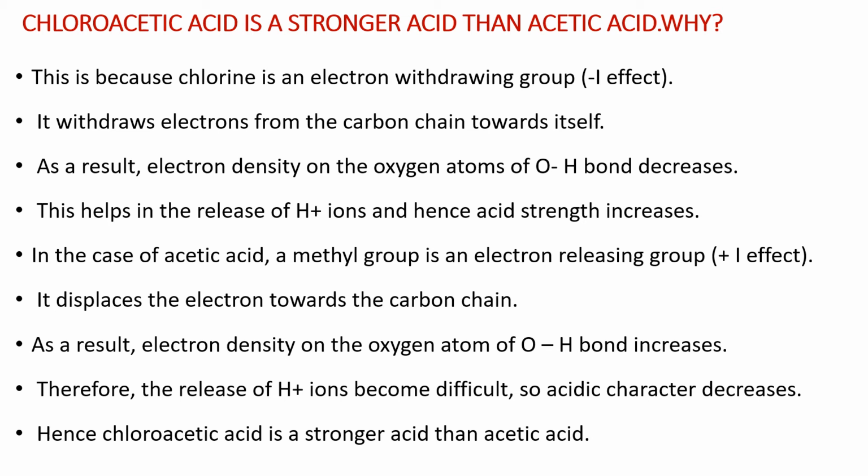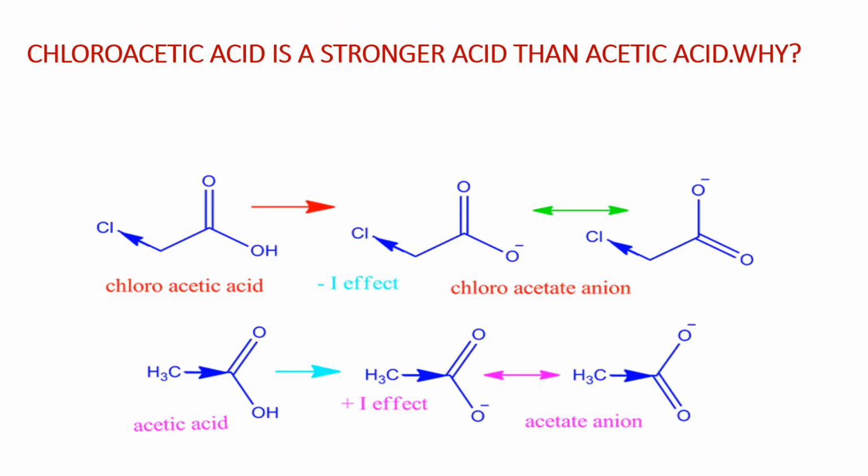In the case of acetic acid, a methyl group is an electron releasing group. That is, a methyl group shows plus I effect. It displaces the electrons towards the carbon chain. As a result, electron density on the oxygen atom of the OH bond increases. Therefore, the release of H plus ions becomes difficult, so acidic character decreases. Hence, chloroacetic acid is a stronger acid than acetic acid. That is, in chloroacetic acid, minus I effect exists, whereas in the case of acetic acid, plus I effect exists.